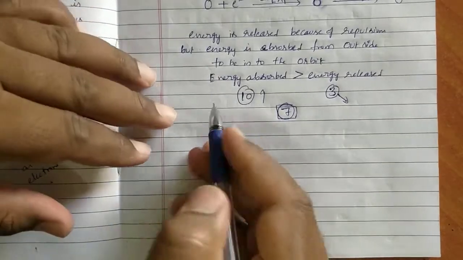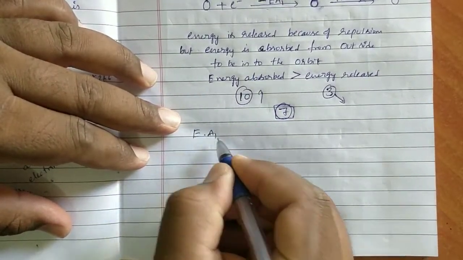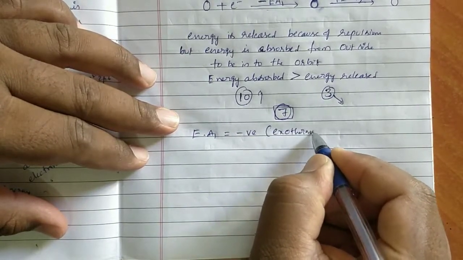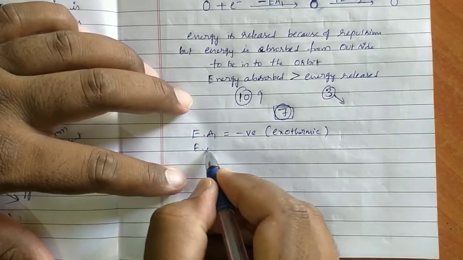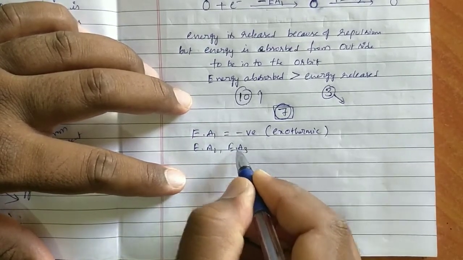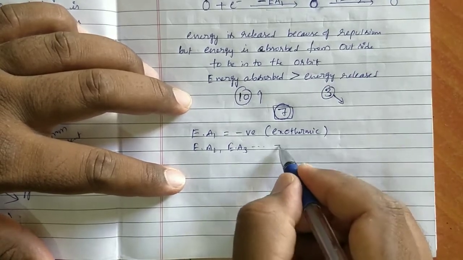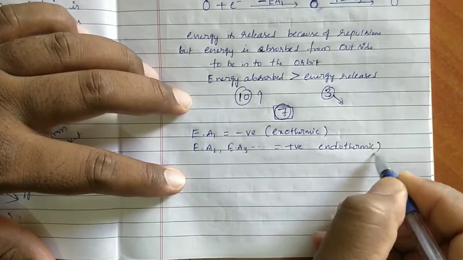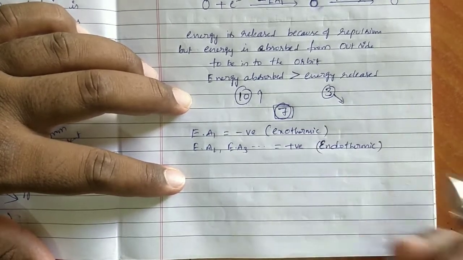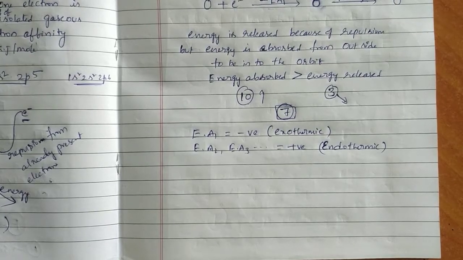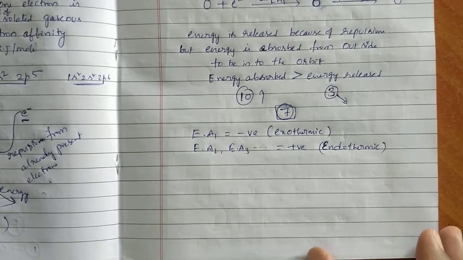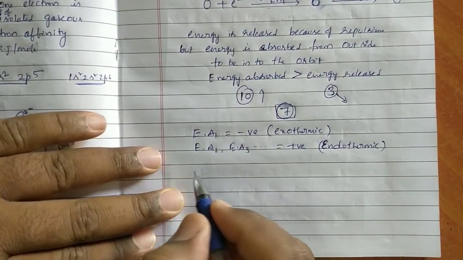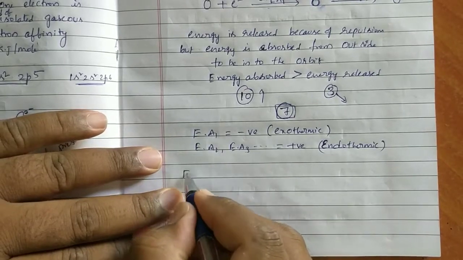That's why every time EA1 is negative, that means it is an exothermic process. EA2, EA3, etc. are all positive. That means these are all endothermic processes. Okay? Now, what is the definition of EA2 and EA3? Like that we can go through, but EA2 only I am giving definition.